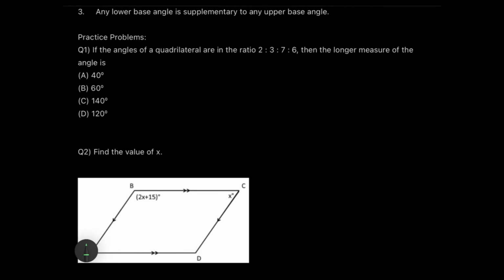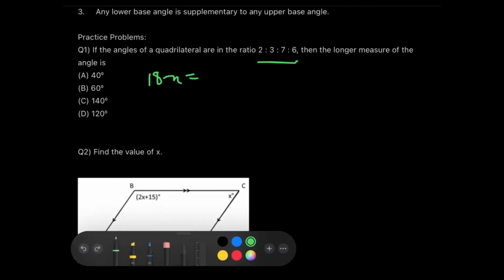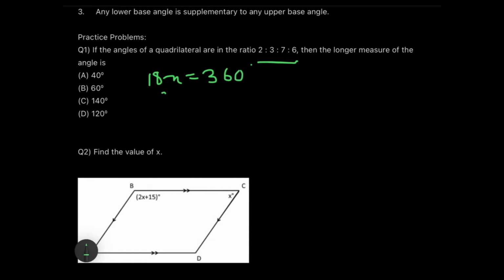So here, the basic method is, let us take the value as x. So the angles will be 2x, 3x, 7x, 6x. Then we know that the sum of the angles in a quadrilateral is 360 degrees. What you can simply do is add up all of this. 2 plus 3 is 5, plus 7 is 12, plus 6 is 18. So 18x is equal to how much? 180 degrees or 360 degrees? It's 360 degrees. So that means x is equal to 20 degrees.